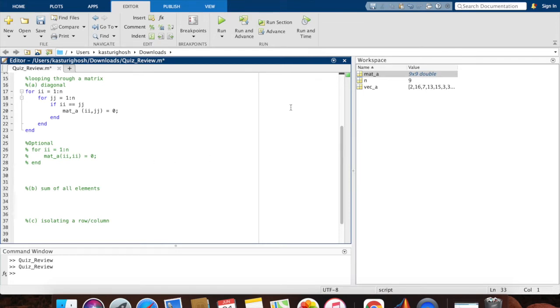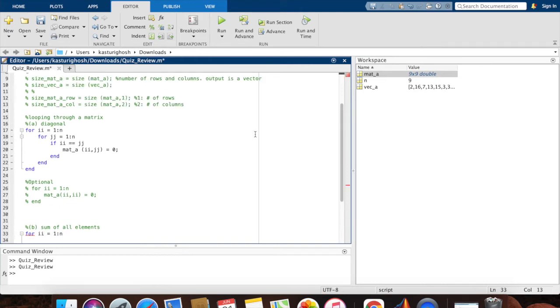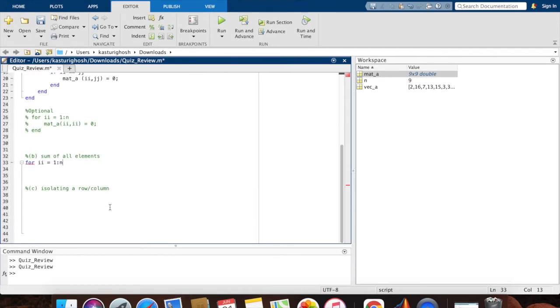All right. So we'll start with our i loops. We'll say for i equals 1 to n, again, because my mat A is n by n. All right. And I'm using i to index my rows in this situation and j for my columns. So here I'm going to say for jj equals 1 to n again. All right. So here, what do I want to do? I want to add every single element of my matrix and store it in a variable called sum. So at the beginning, I should have defined a sum. I should have said sum equals 0. Make sure it's outside the loop. If it's inside the loop, it's going to become 0 again every time the loop runs. We don't want that. We want sum to be outside the loop.